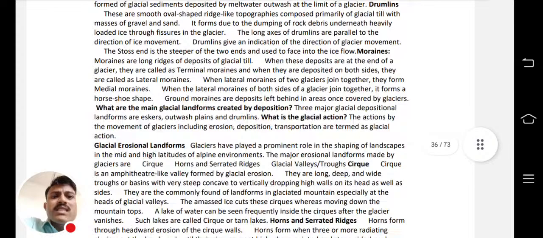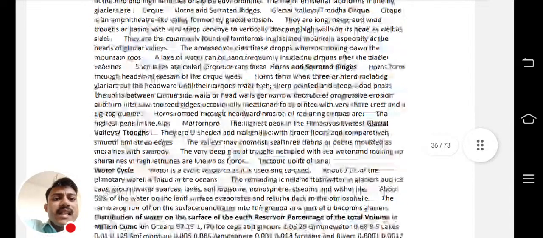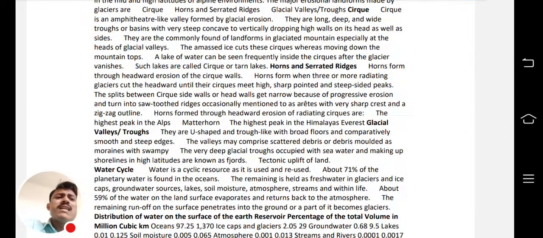Now glacial erosional landforms, what are the glacial erosional landforms, like cirque, horn and serrated ridges, glacial valleys. These are all from NCERT itself, but I have made them very compact so that you will not get bored and you can do multiple revisions.